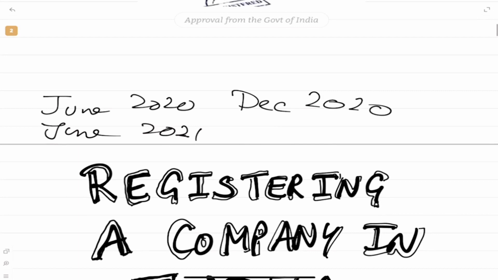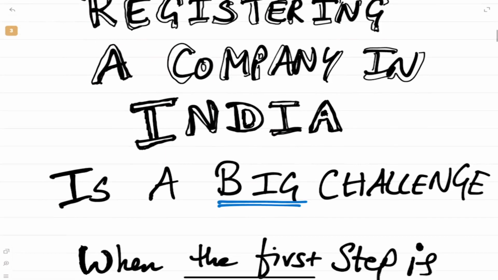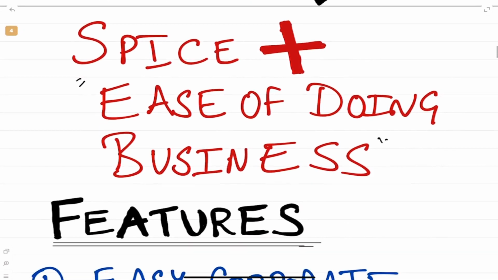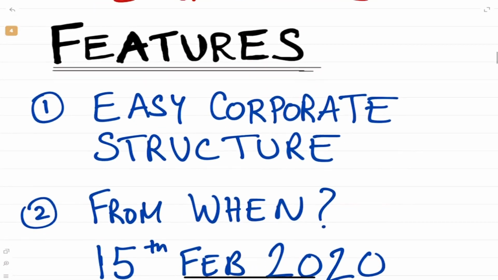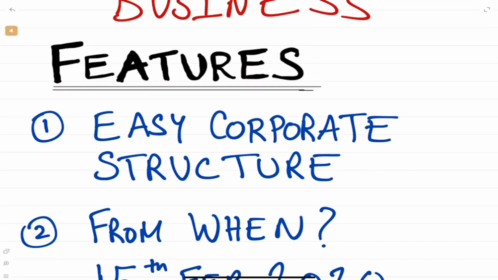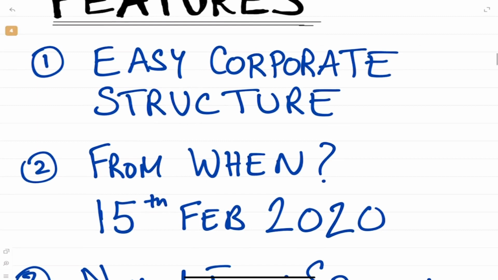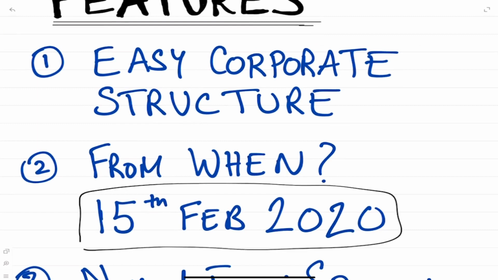As I told you, this is for the exam amendments, company law. Spice Plus, ease of doing business. What are the features? The first thing is we are trying to have an easy corporate structure. Then, when will this be? From 15th February 2020 this has started. Of course it did not start on that date; this is as per the notification.